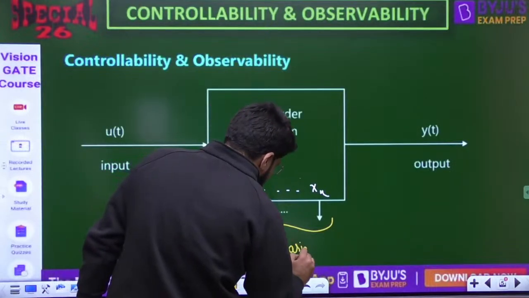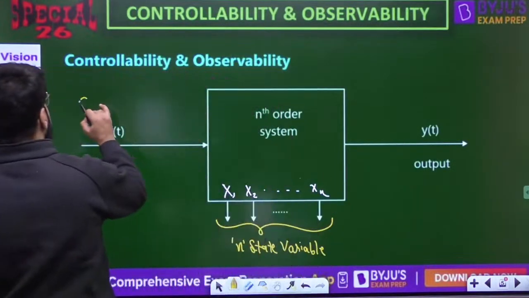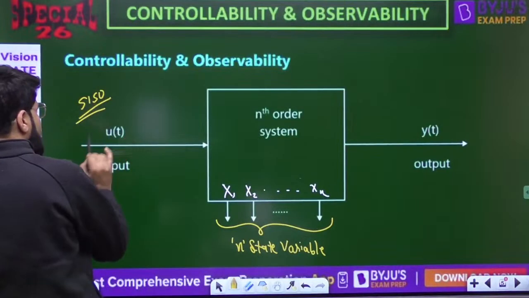The system could be SISO or MIMO. Here I have considered the system to be SISO, that is, a single input, that is u(t), and a single output, that is y(t).